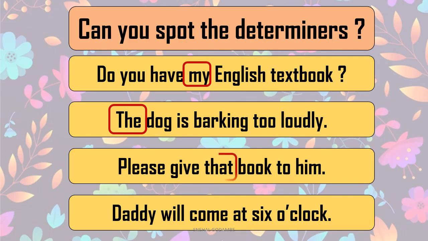Please give that book to him. That. We are showing which book. So demonstrative. And daddy will come at 6 o'clock. So 6 is a number, so this is a quantifier. So in today's session, we have seen the meaning of the term determiner and its 4 types. I hope you have got it clear.